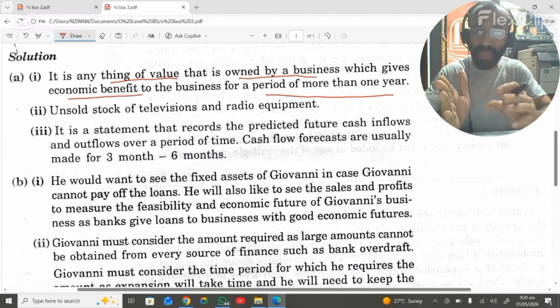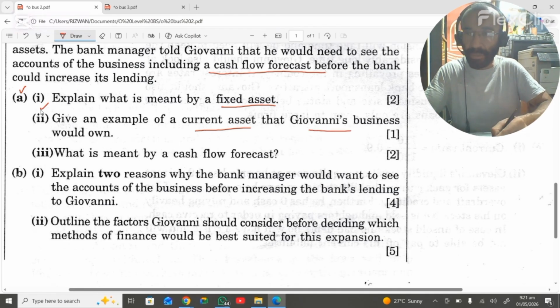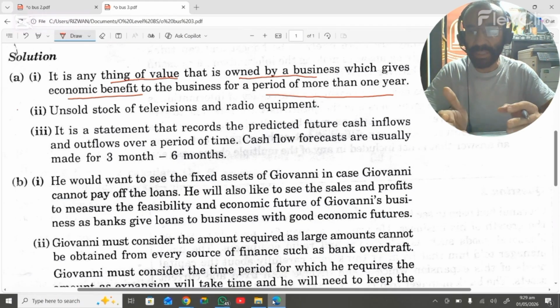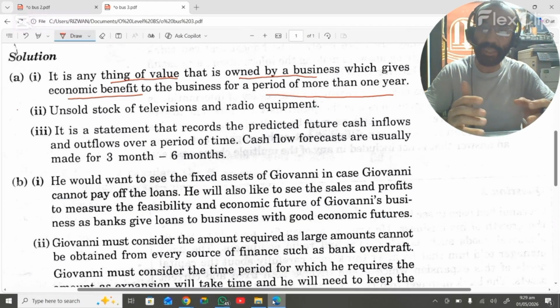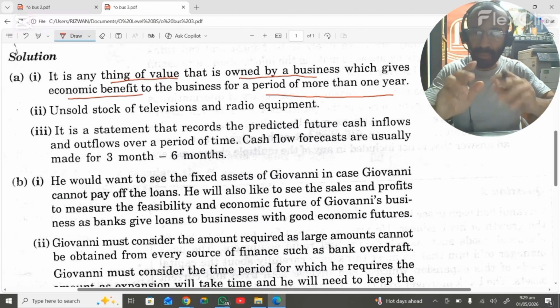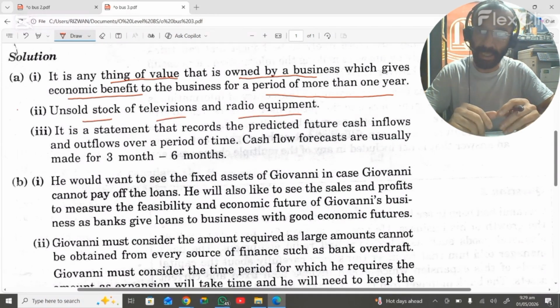So any valuable thing owned by the business which can give economic benefit to the business for a period of more than 1 year. B's second part is: give an example of the current assets that Giovanni's business would own. Current asset is any valuable thing which is owned by the business which can be consumed or converted into cash within 1 fiscal year. So according to the question given, the unsold stock of the television and the radio equipment are the current assets.